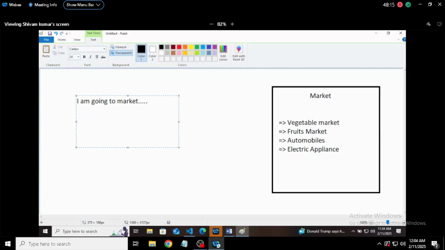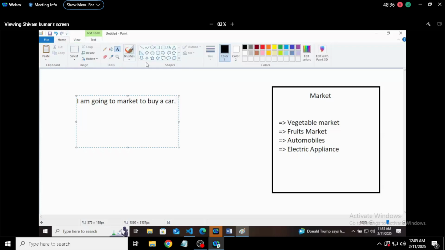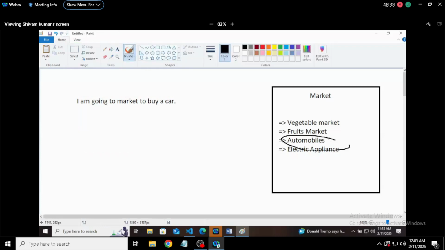If I want to give you a clear picture, I have to write it completely: I am going to market to buy a car. Now you got a clear picture that I will go to this particular automobile market.